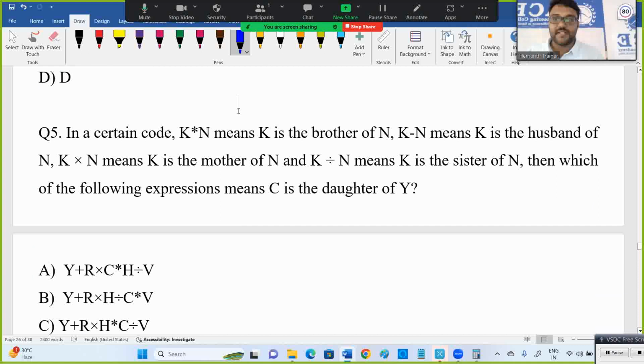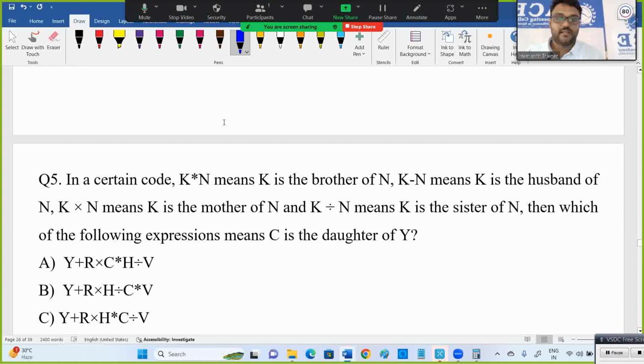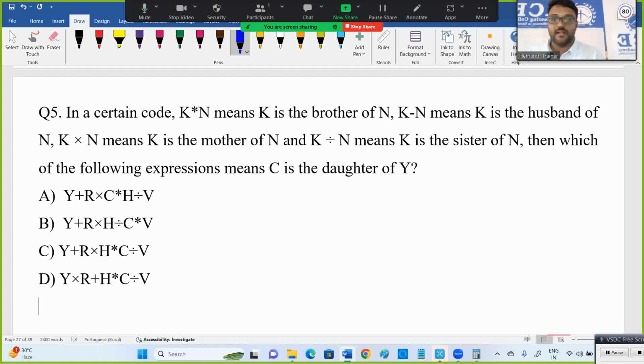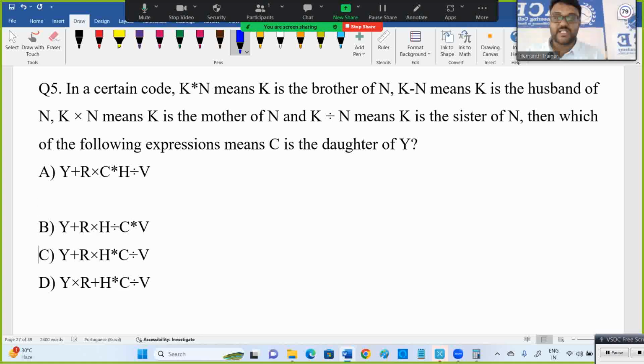Now again, see blood relation. This model only they are asking much. That symbol definition. Now I need to check which option. So the previous question was easy, sir. They gave one equation, you are drawing the diagram for that one equation, and they ask which option is true. But here is the problem. You need to check the options which will satisfy.